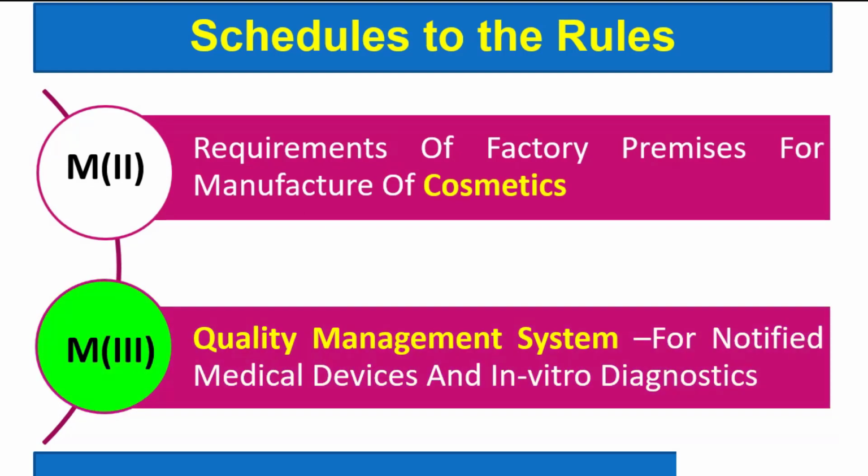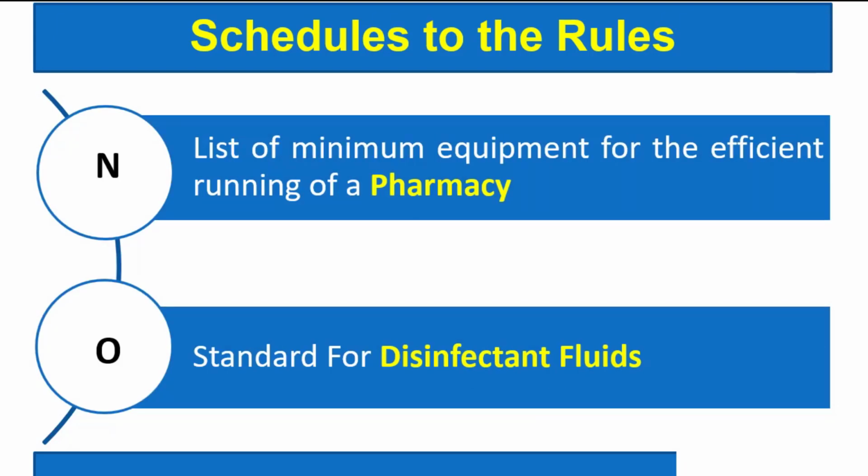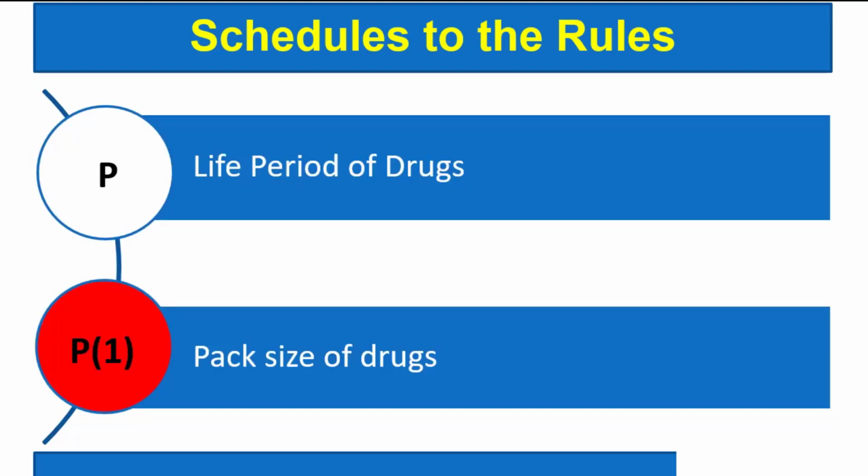M3 is quality management systems or GMP for notified medical devices and in vitro diagnostics. Schedule N is list of minimum equipment for the efficient running of pharmacy. Here pharmacy means pharmacy store, medical store, drug store, etc. Schedule O gives the standard for disinfectant fluids.